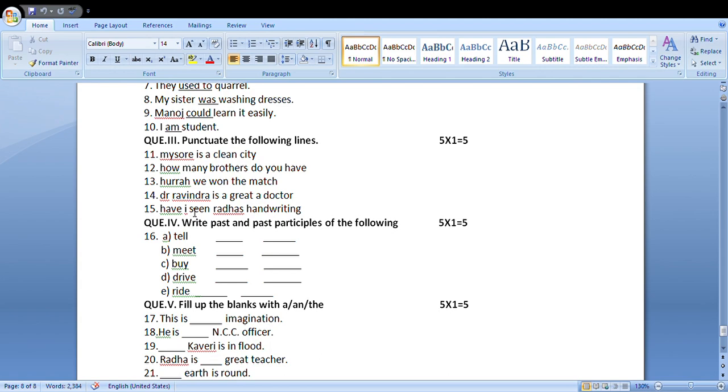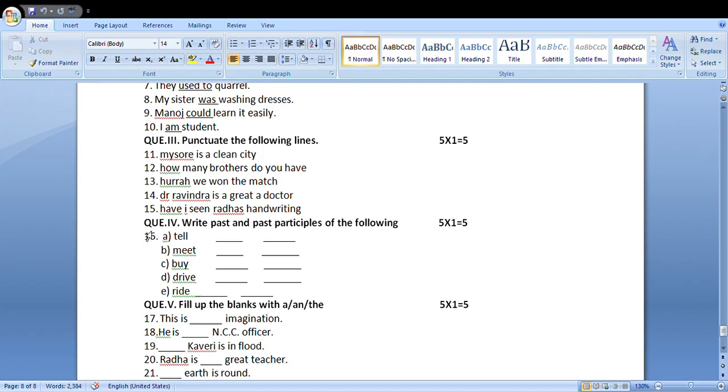Okay, Ravindra, proper noun. The first letter of a proper noun should always be made capital. Dr. Ravindra is a great doctor. Affirmative, assertive sentence. There are two types of assertive sentences, affirmative and negative. It may be negative or it may be affirmative. A full point should be given in the end. Okay. Dr. Ravindra is a great doctor. Give a full point. D capital, full point after R, R capital Ravindra. In the end, full point.